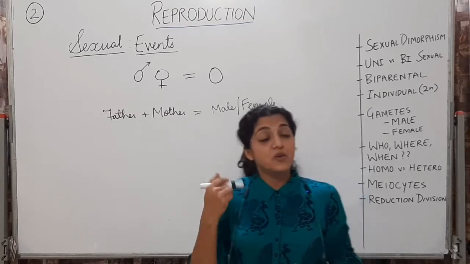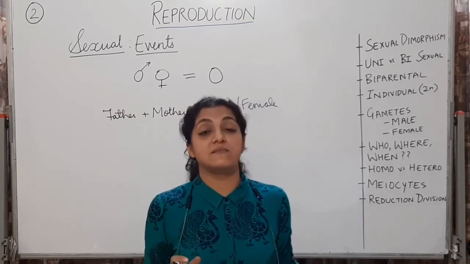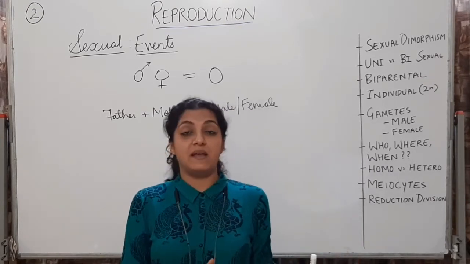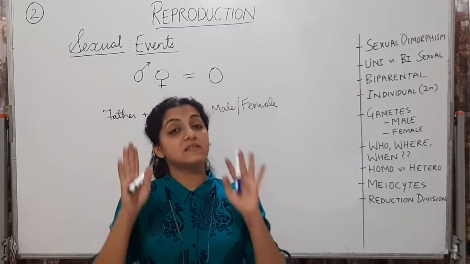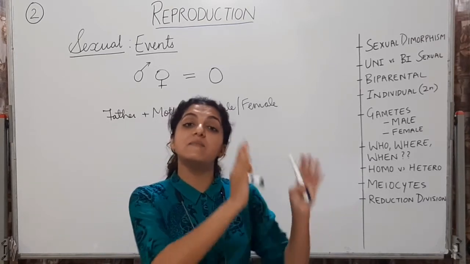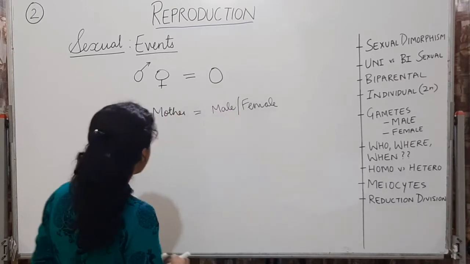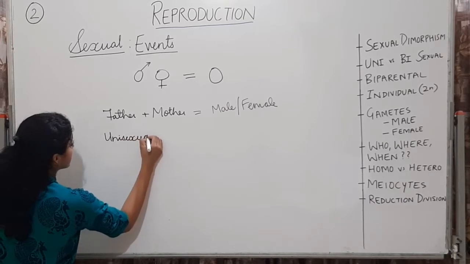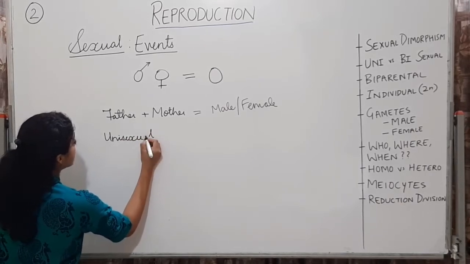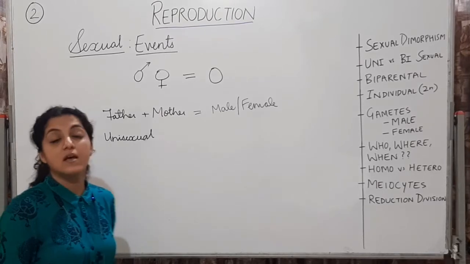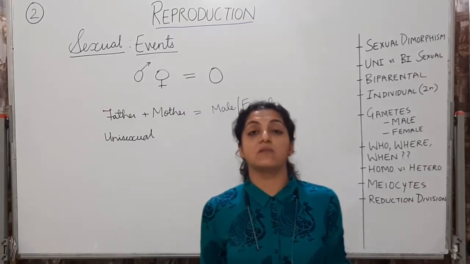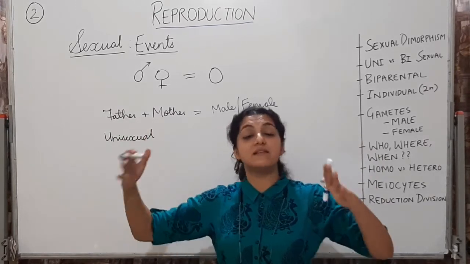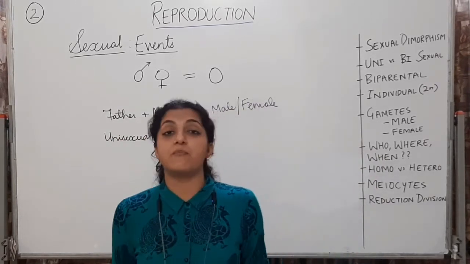Now that means you and I are unisexual organisms, which means one can be a male or a female. A boy will have all the characters of a boy, a girl will have all the characters of a girl. We are unisexual organisms. Therefore, this fusion of the male and the female is required for sexual reproduction.